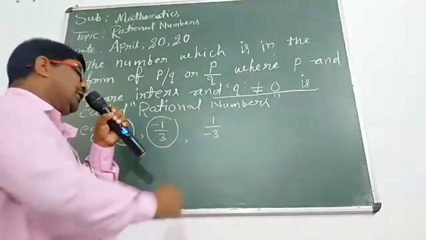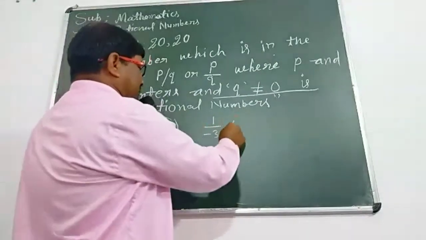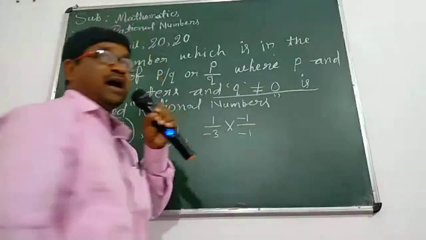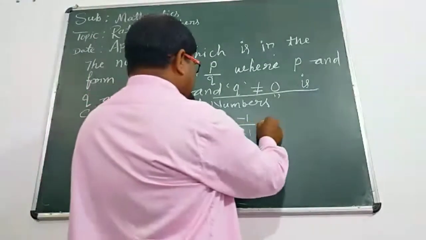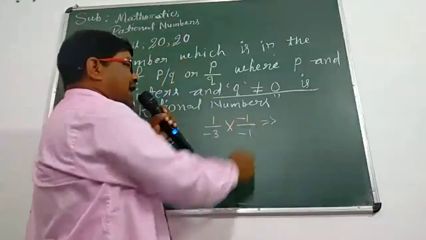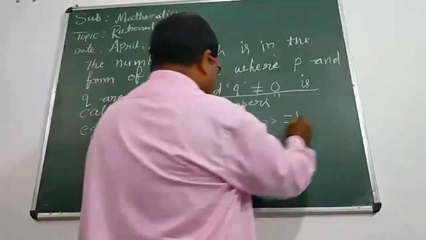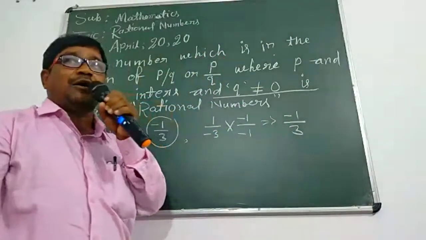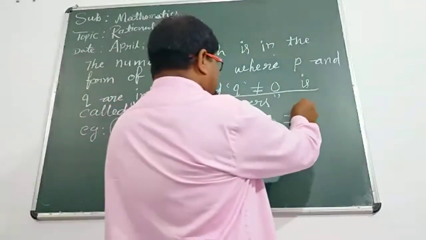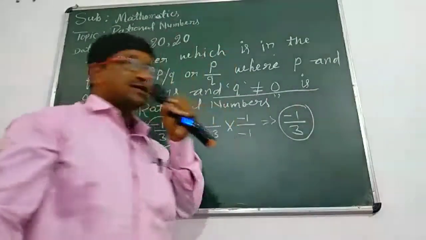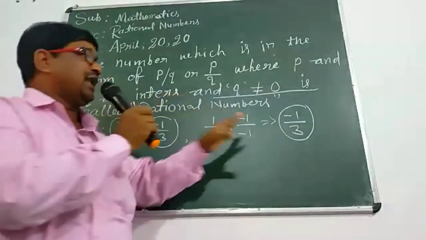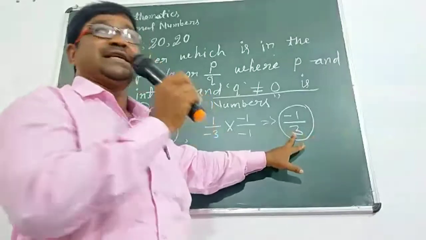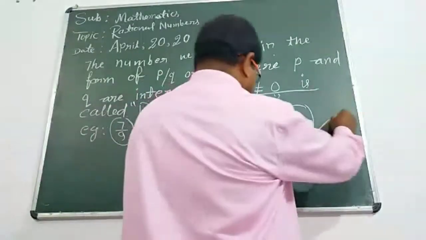So this is not possible. For this, we multiply and divide the number by minus 1. We can write 1 multiply minus 1 equal to minus 1 and minus 3 multiply minus 1 equal to 3. Now, we have another form of the number, minus 1 upon 3. Here both are integers and Q is greater than 0. So this is called a rational number.